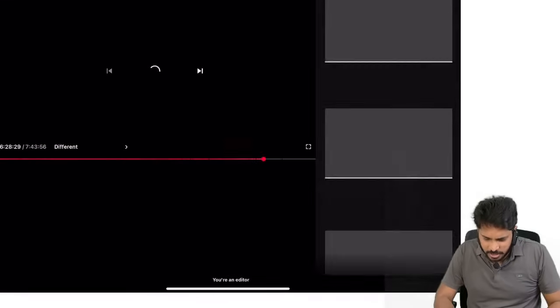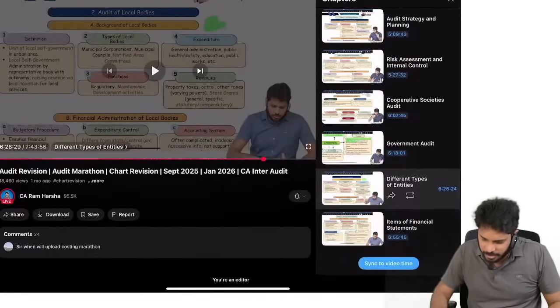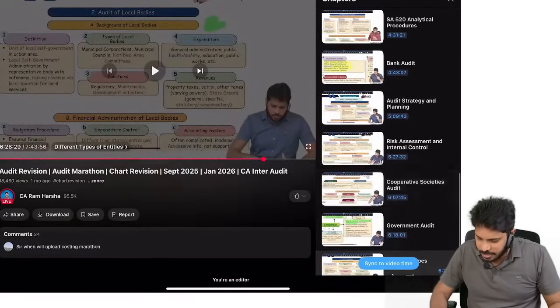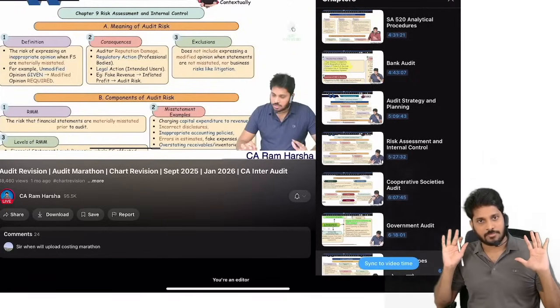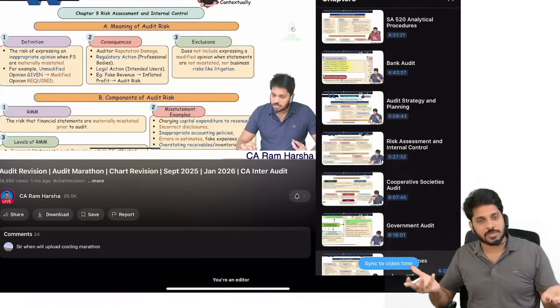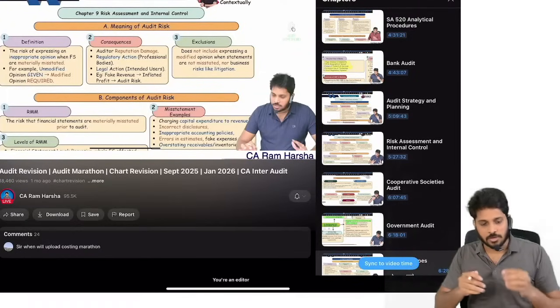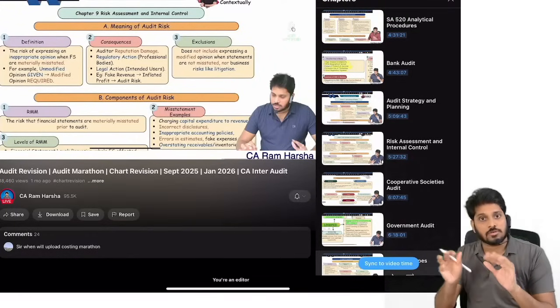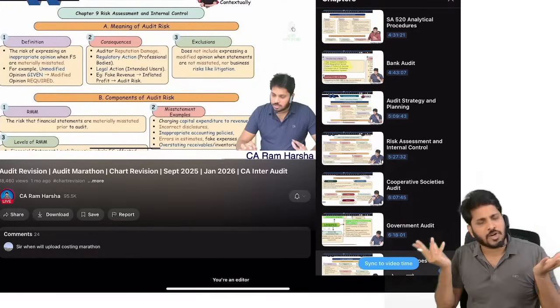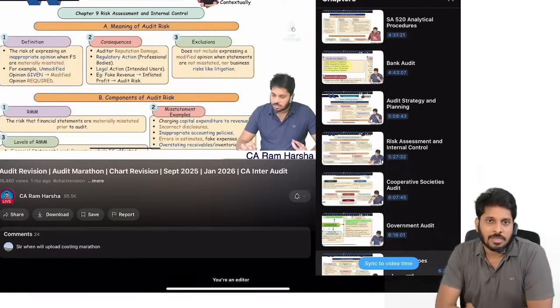In this chart revision, the risk assessment timestamp is given, you see. Risk assessment is covered here, approximately 40 minutes I covered. Revise this, enough. Over 100% of the syllabus we covered. By day after tomorrow, you are revising the marathon, you are reading from the book, and you are also considering short notes for some topics. What else is required? That's it.